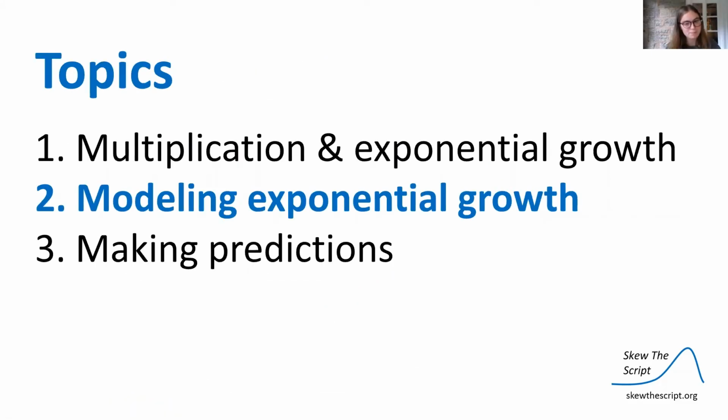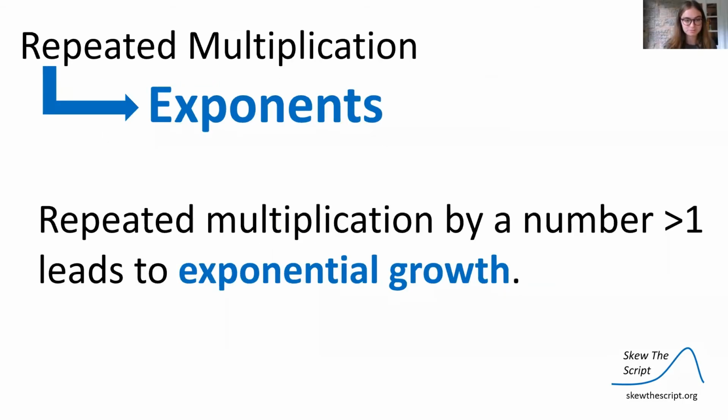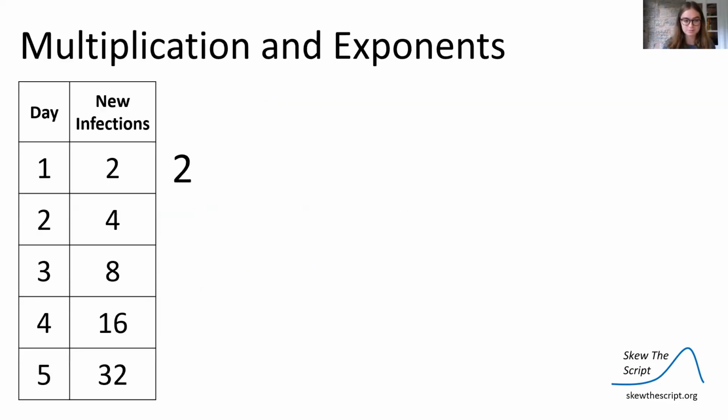Now we're going to talk about modeling exponential growth. Remember how viruses spread: the number of new infections is yesterday's new infections multiplied by 2. This repeated multiplication is exponents. Repeated multiplication by a number that's greater than 1 leads to exponential growth.